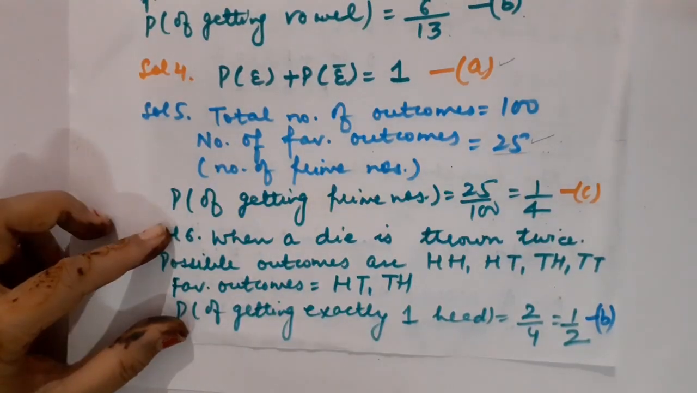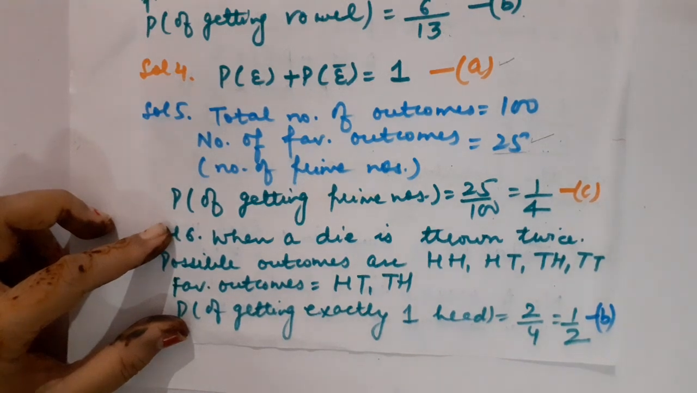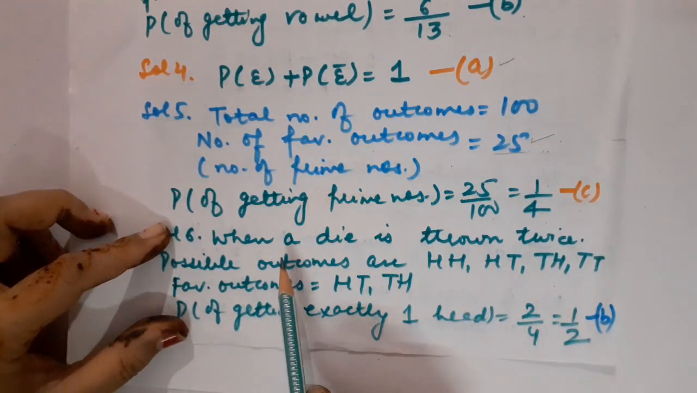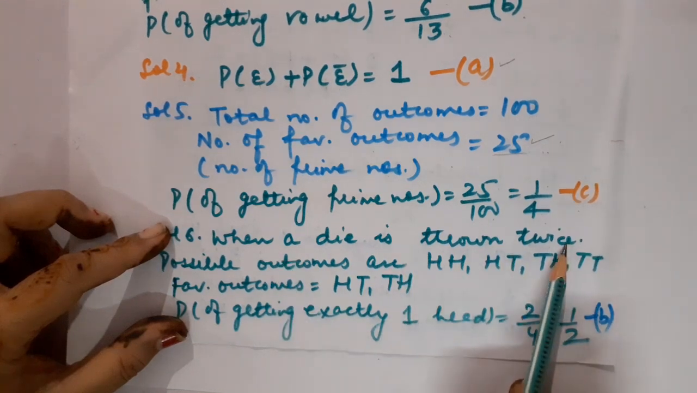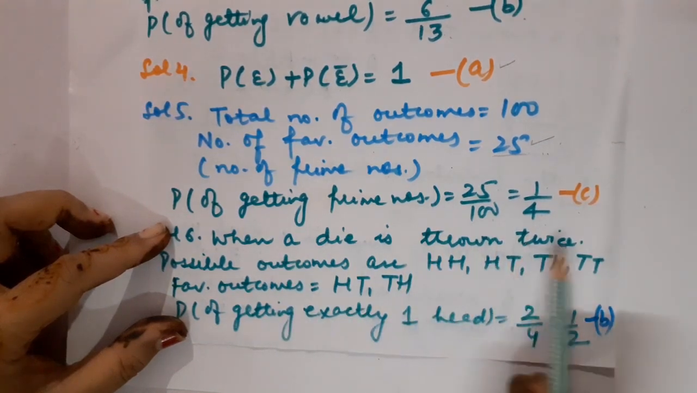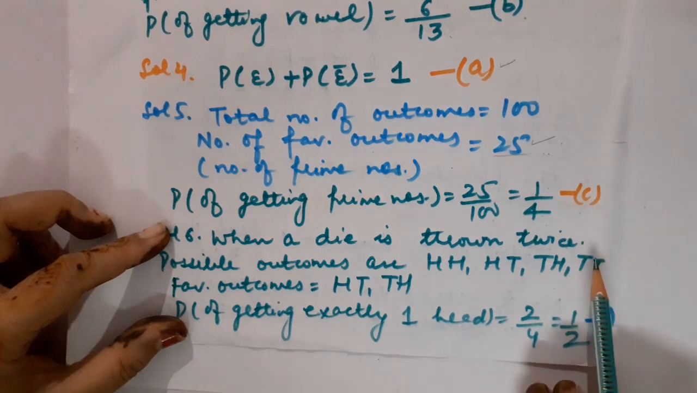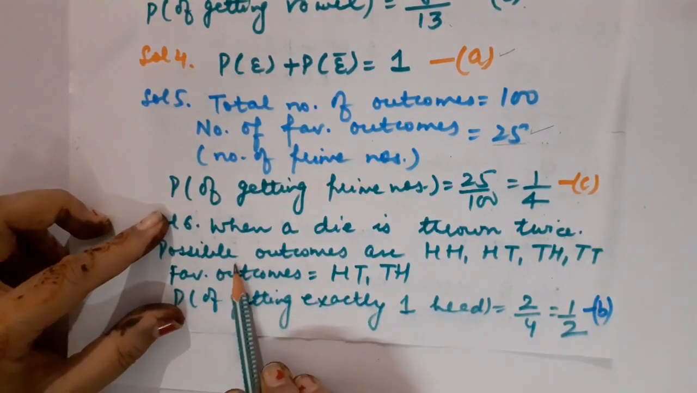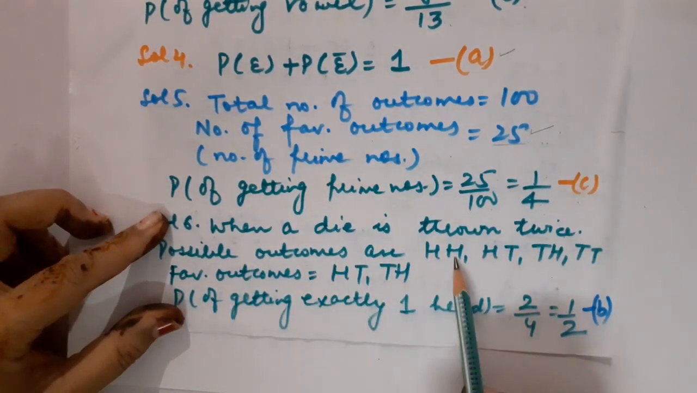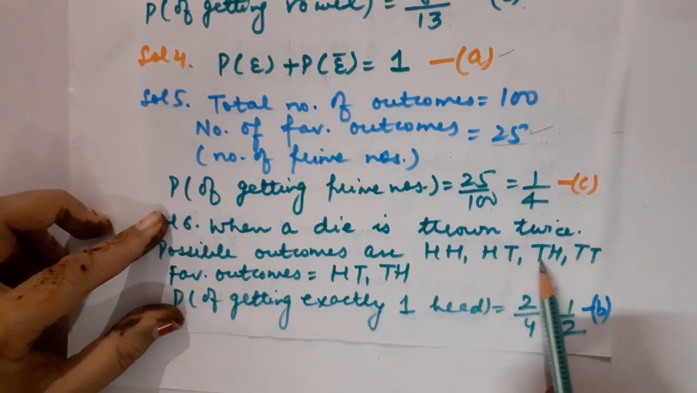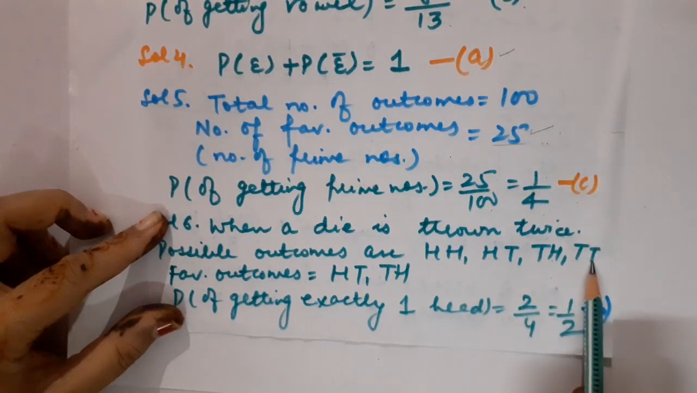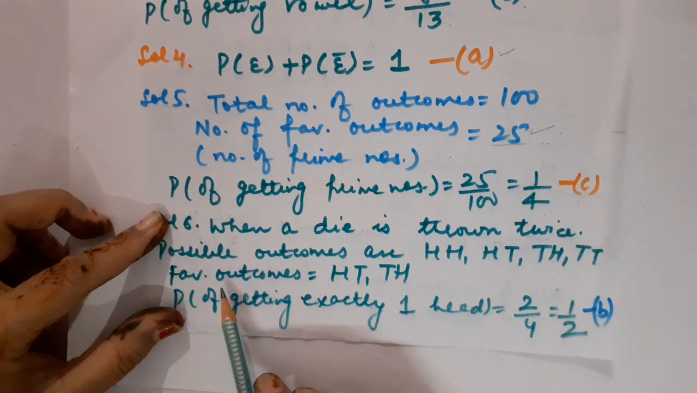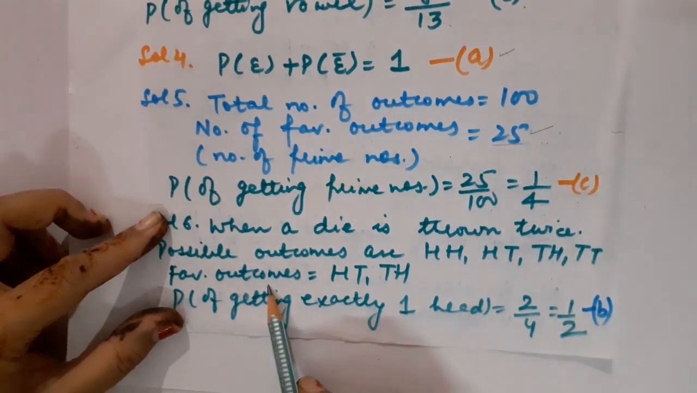Now children, our question number 6 says that when a die is thrown twice, then what is the probability to get exactly one head? See, either a die is thrown twice or two dice are thrown simultaneously. This is one and the same thing I told you earlier also. So the possible outcomes are head head, head tail, tail head and tail tail. Correct? So now we will have to tell which one will be the favorable outcome.